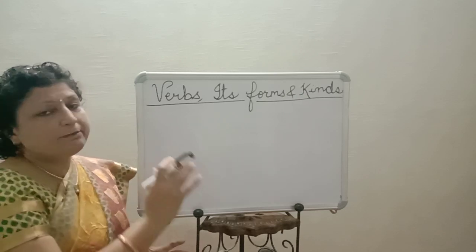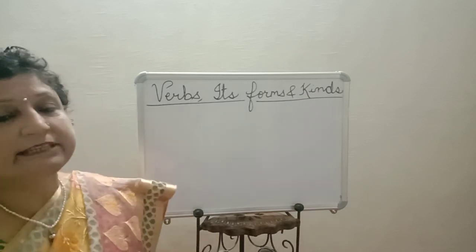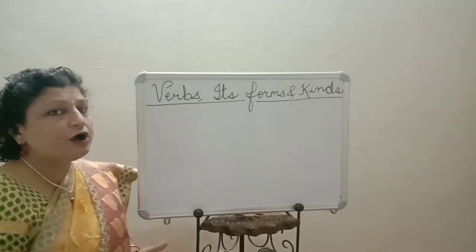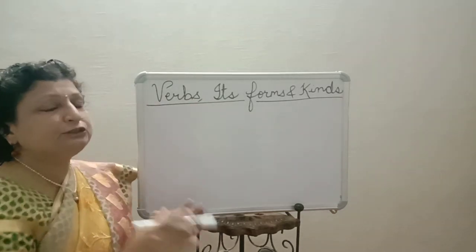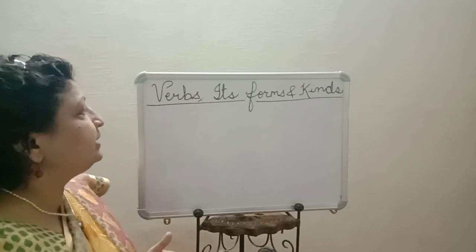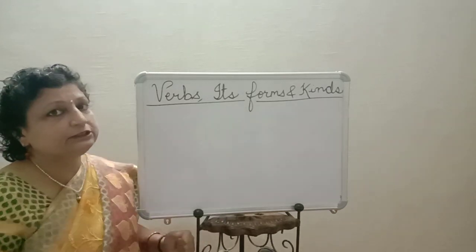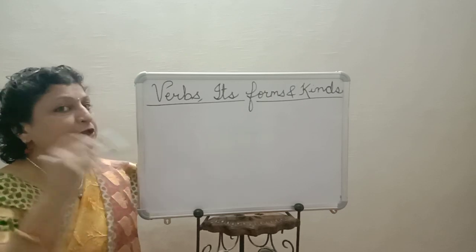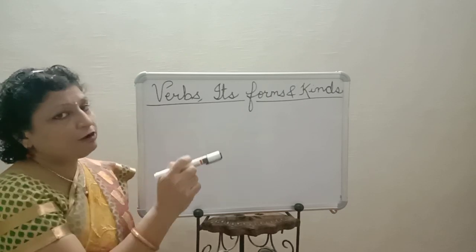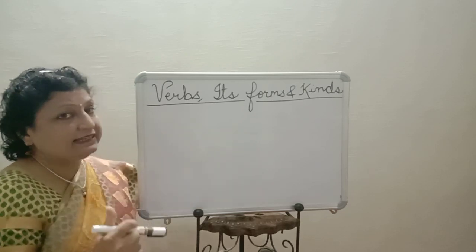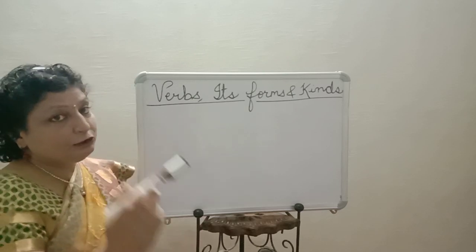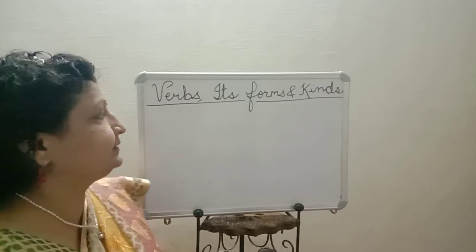Once you know about all the forms, it becomes easier for you to transform it. You can transform active voice into passive voice and you can do some other transformations also. So it is a very important topic. You must not miss it. Please watch till the end and please learn something from it so that you may frame correct sentences.